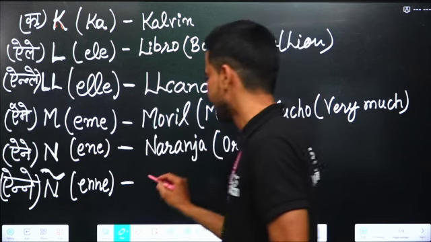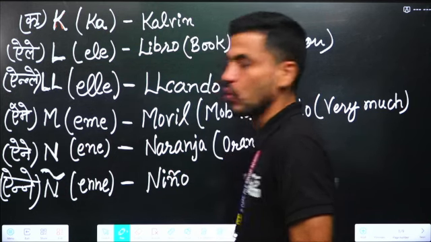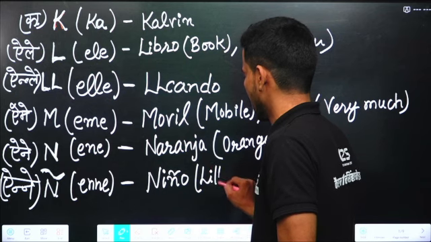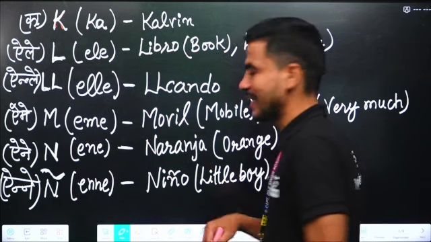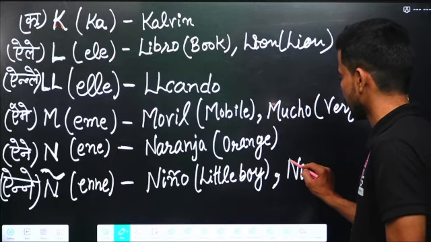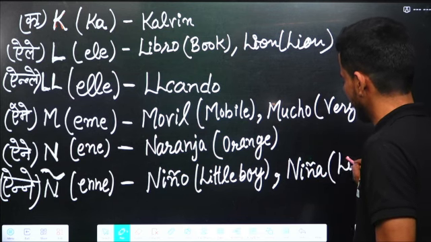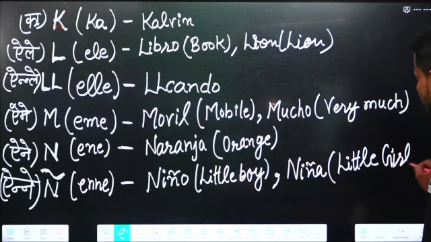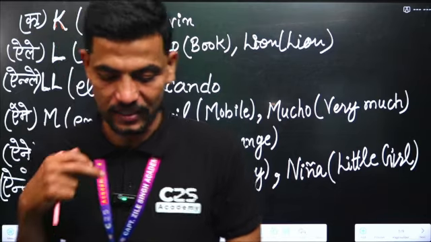For example, niño. Niño means little boy. Niña means little girl. Niño is boy, niña is girl.